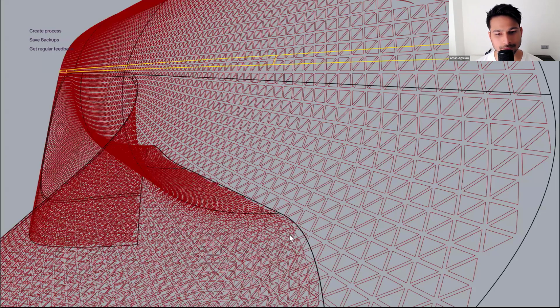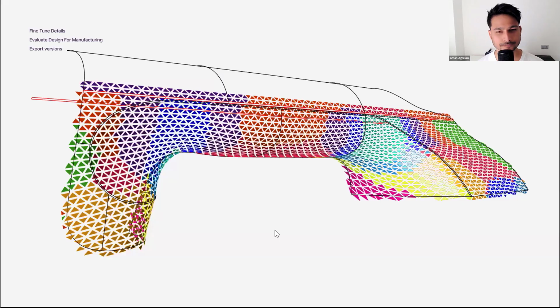Of course, we had some warping going on. This is the bottom part where the most warping was happening, because the top part was basically a cylinder. And these colorful triangles that you see are done using the Lunchbox machine learning plugin.